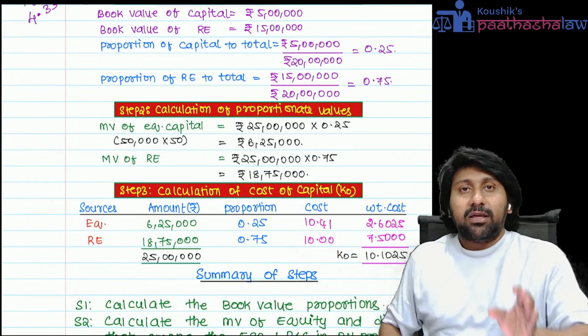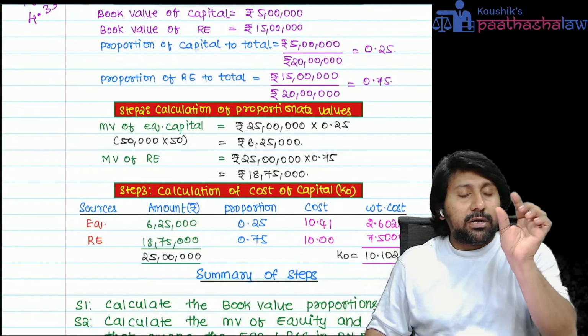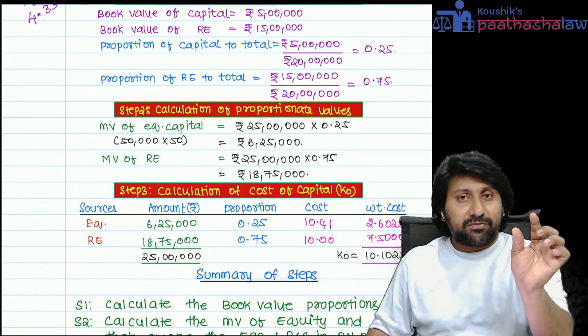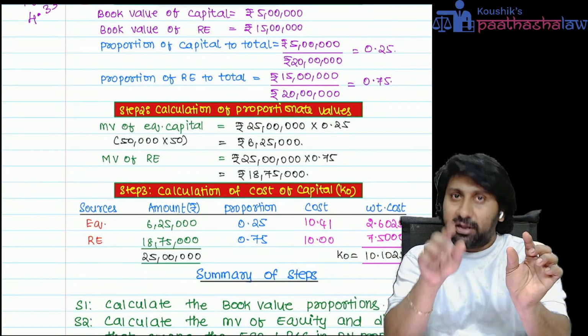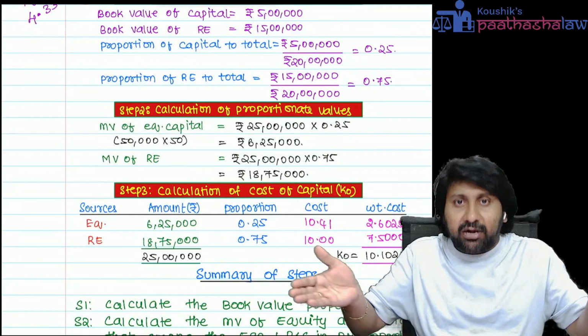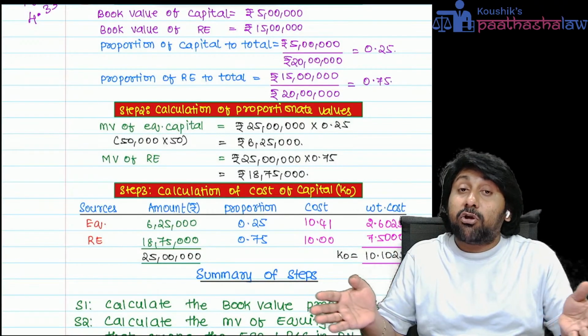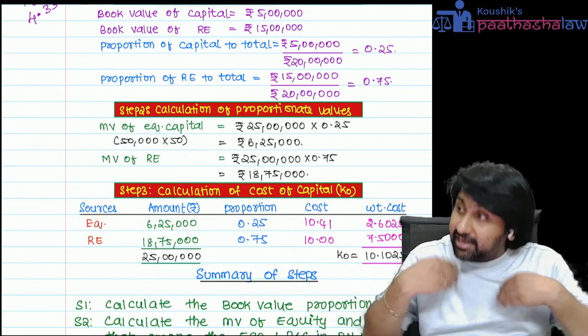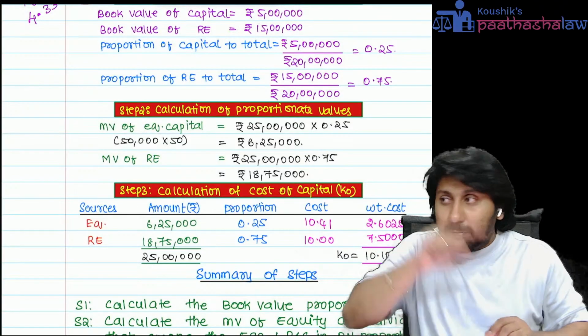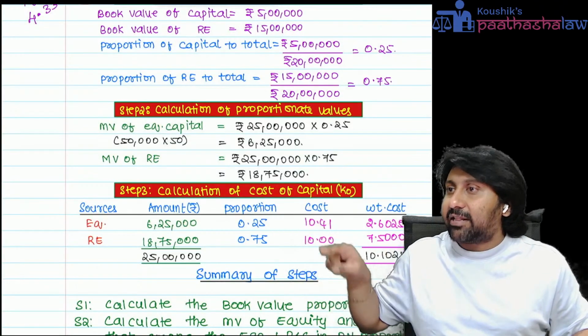How to bifurcate? Point number one: number of shares, 50,000. Market price per share, 50 rupees. Total market value, 25 lakh. What is this 25 lakh? It is the market value of both equity share capital and the reserves and surplus. How to bifurcate between both of them and calculate?